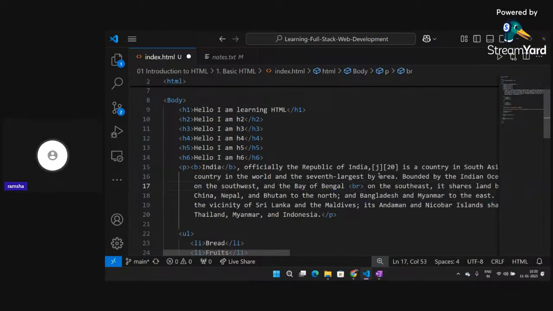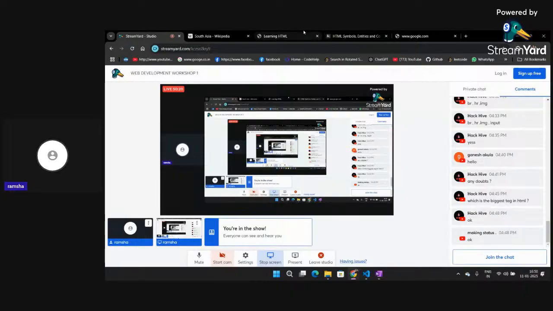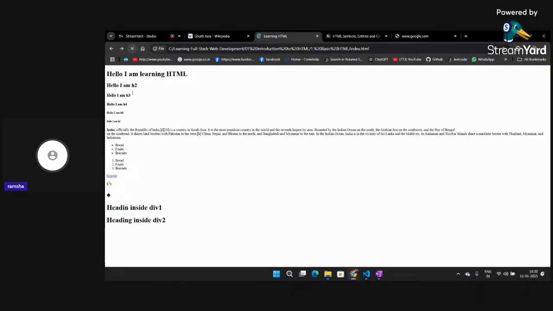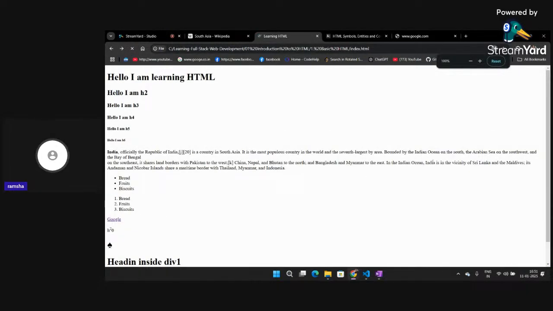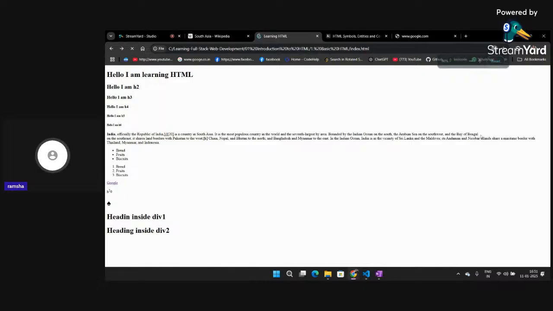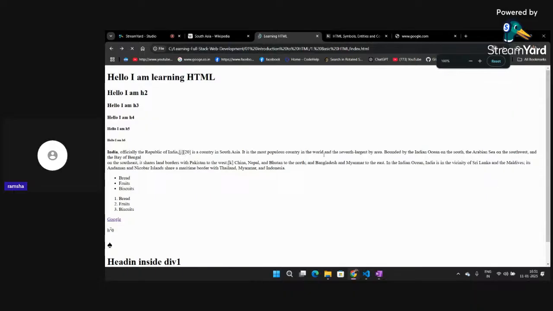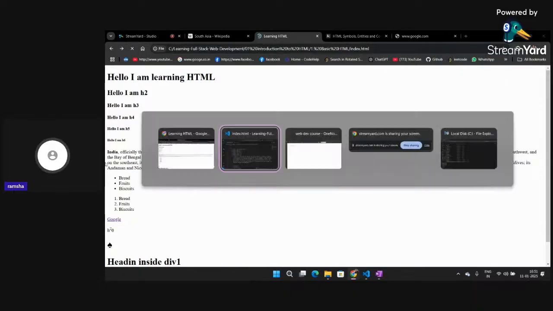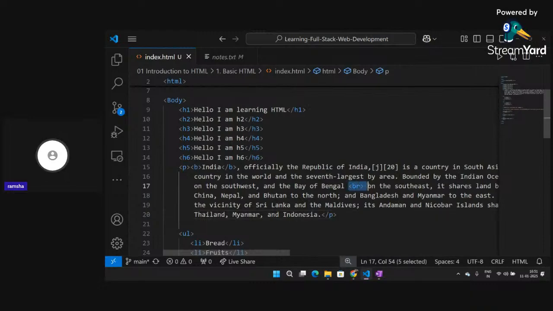So this is a self closing tag, it does not have a closing tag, and if I click on refresh, go back to my website, then you can clearly see that after Bay of Bengal, I have gone to the next line, right? I am no longer at the same line. After Bay of Bengal, there is a line break. So what this BR tag does is it creates a line break and we go to the next line.